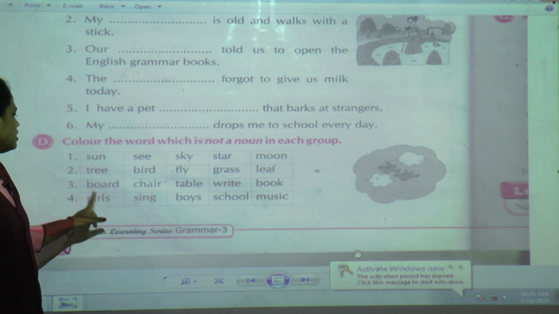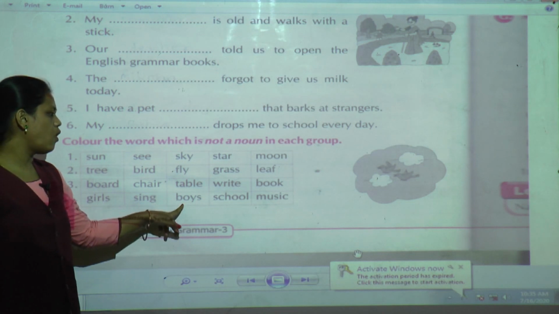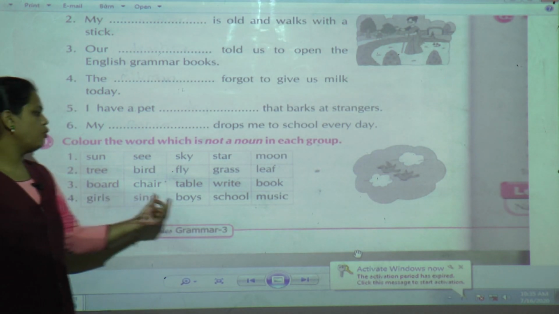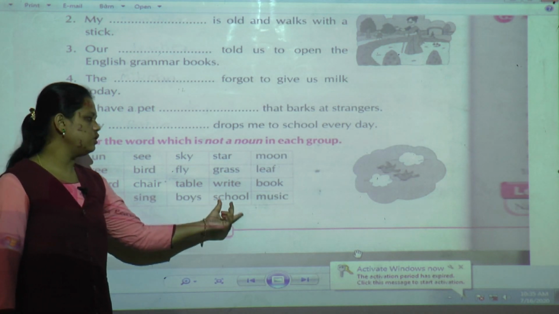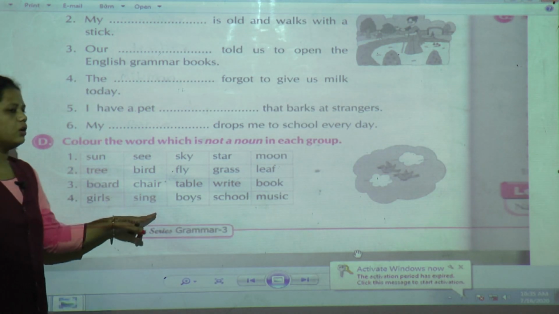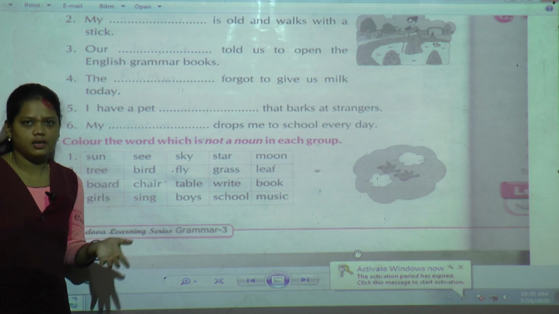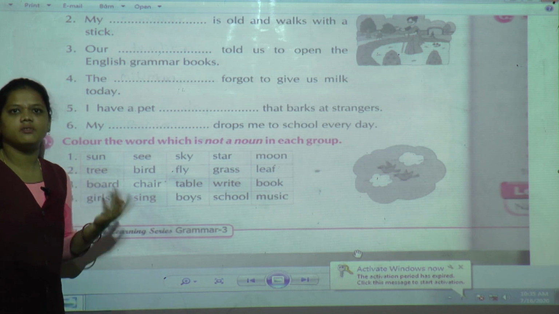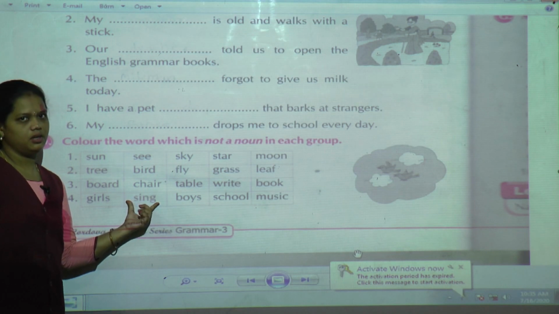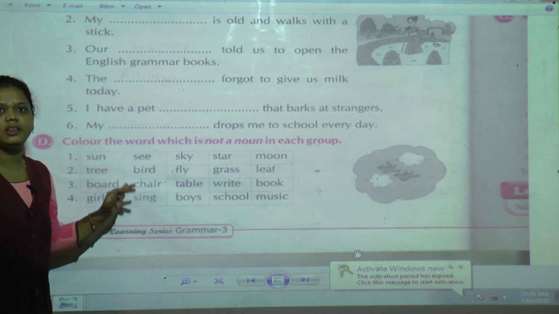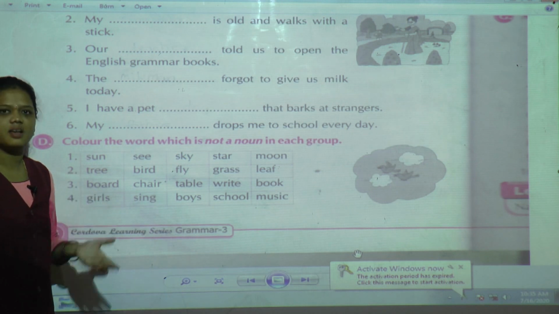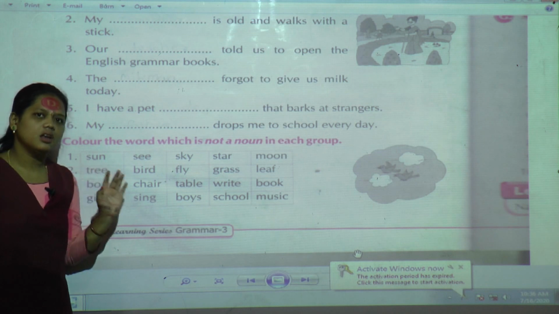Now fourth one is girls, sing, boys, school, music. Now girls, noun is there, boys, noun is there, school, noun is there, music. This is the name of a subject. So sing means what? The action we are doing. Singing. Some music we are listening and we are singing. So this word is not a noun, this is an action. Till this we have studied in the last period. So today we are going to solve the next examples which are related to the nouns.